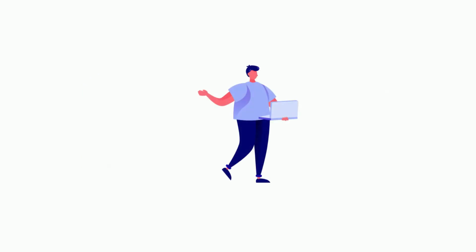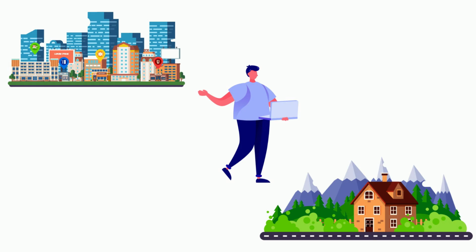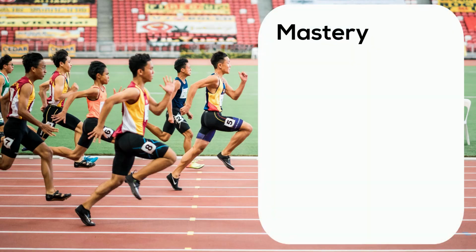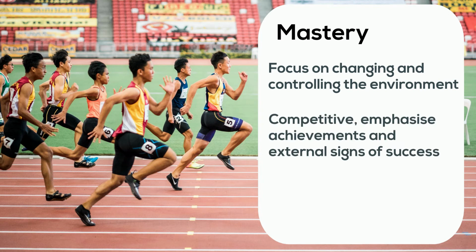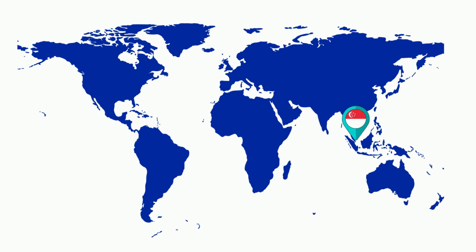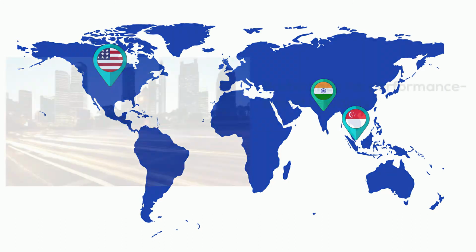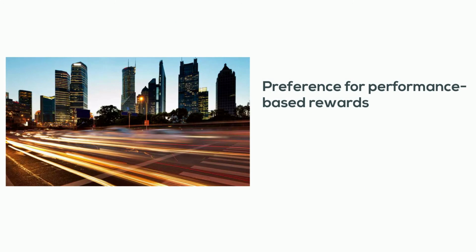The dimension of mastery harmony describes the relationship between individuals and their environment. Cultures that tend towards mastery focus on changing and controlling their environment. They are competitive, emphasize achievements, material wealth, and external signs of success. Countries like Singapore, India, or the United States tend towards mastery. There is a preference for performance-based material rewards, and people tend to be more assertive.